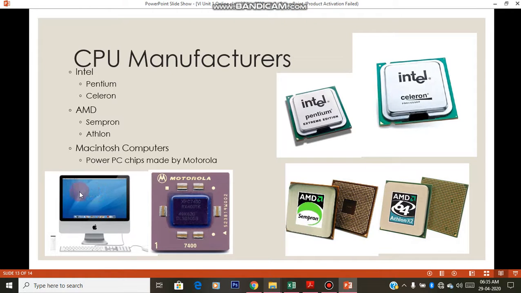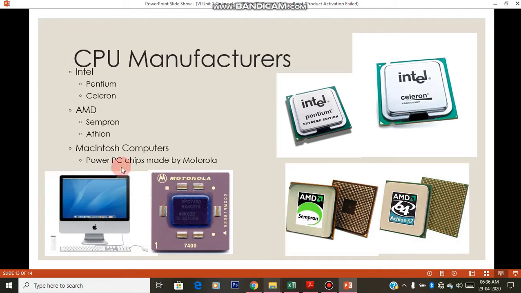Yeah, the processors used inside Mac computers. Mac is nothing but short form for Macintosh. Macintosh are the computers designed by Apple company. Okay, Apple company, that we call as Mac computers.